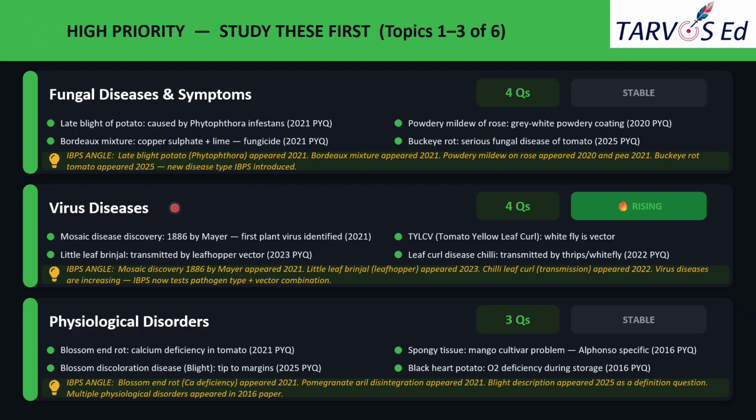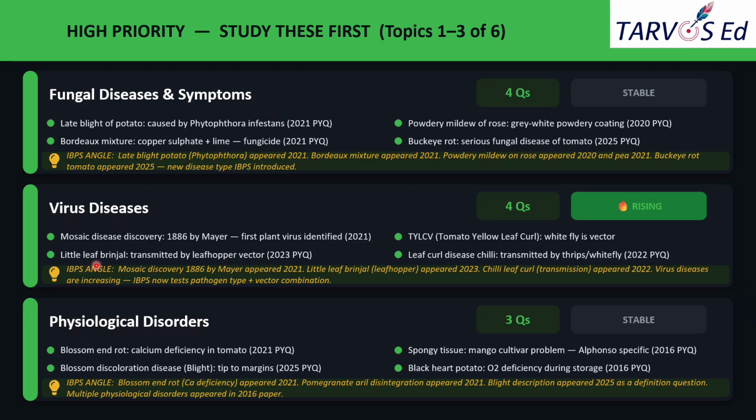And topic number 2 is viral diseases. 4 questions, and this is our first rising tag of this episode. You should pay more attention here. Viral diseases. Okay. And the first point is that mosaic disease was discovered in 1886 by Mayer. This is the very first plant virus ever identified, and this historical fact appeared in 2021.